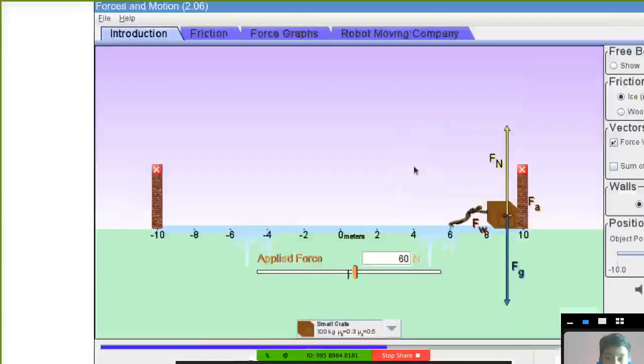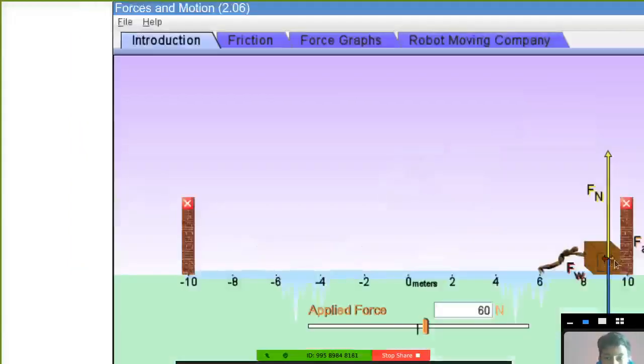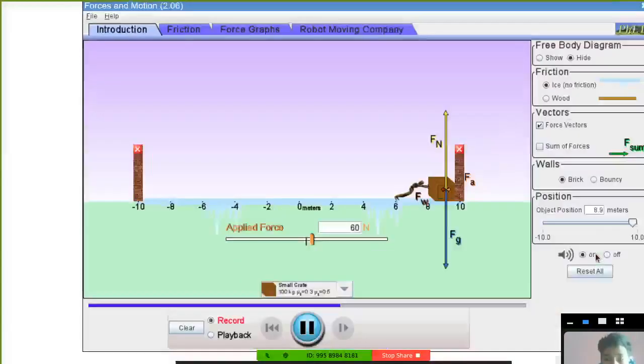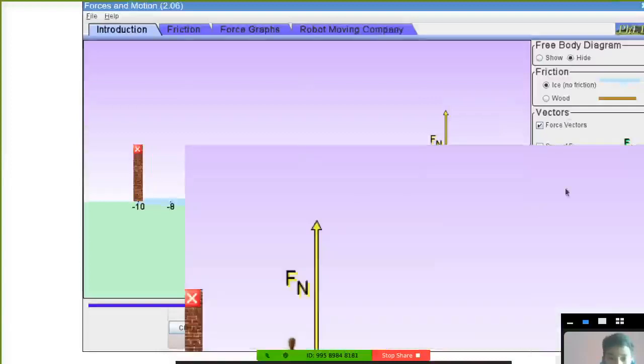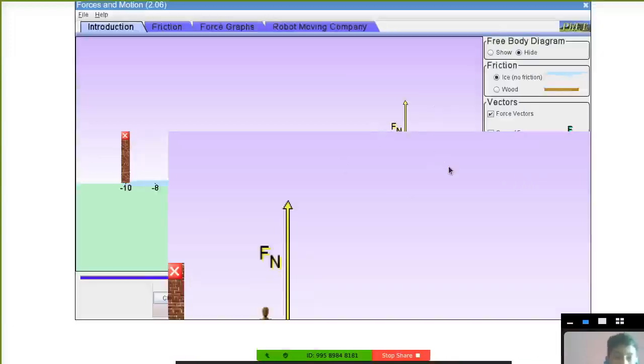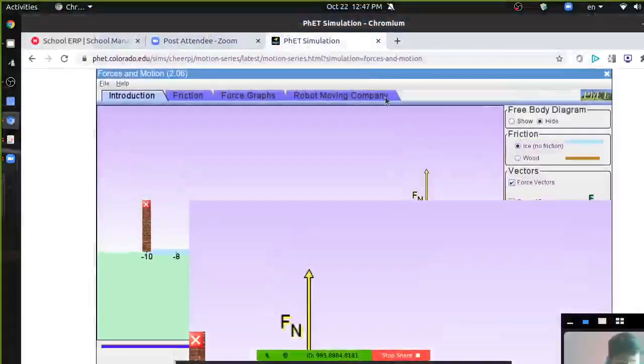If I can make it bigger, see this arrow rightward, and there is one arrow leftward. Now total force has become 0 and the block will not move. Right? Okay. Let's make the wall bouncy. First we'll reset. Let's reload.